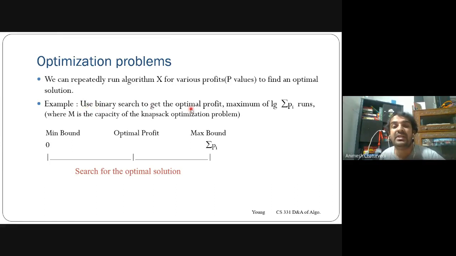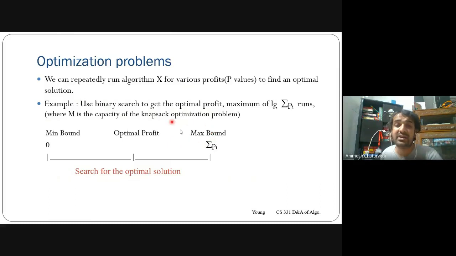Then in the binary search, you have some of the optimal profits, meaning you have to maximize this type of log of summation of pi. The knapsack is a kind of optimization problem. So what do you want to do? Either you want to calculate a minimum bound, or you want to maximize the profit.